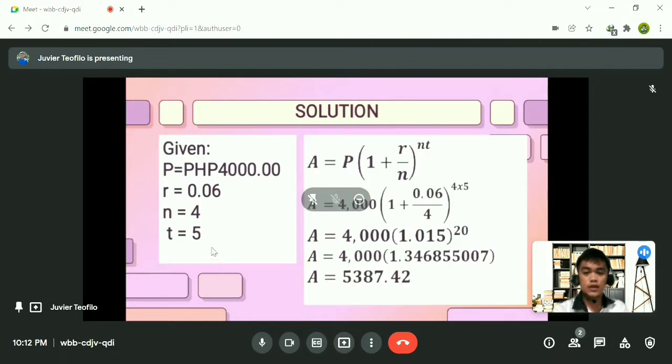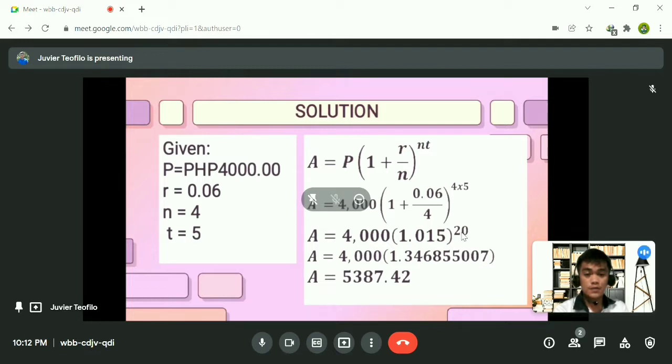So let's proceed. We have the formula A is equal to P times the parentheses of 1 plus r over n, to the power of n times t. So let's just substitute the given information in the problem to our formula. 4,000 times the parentheses of 1 plus 0.06 over 4, to the power of 4 times 5.